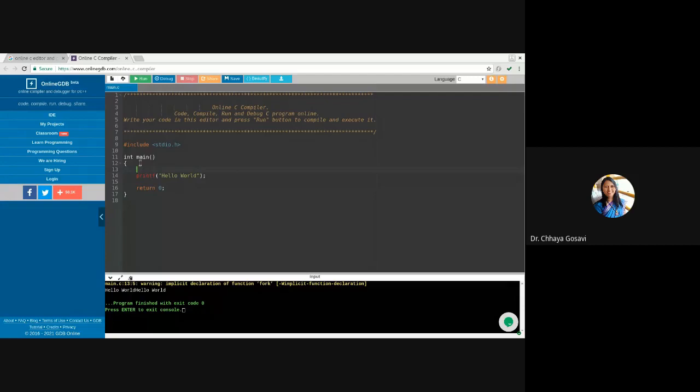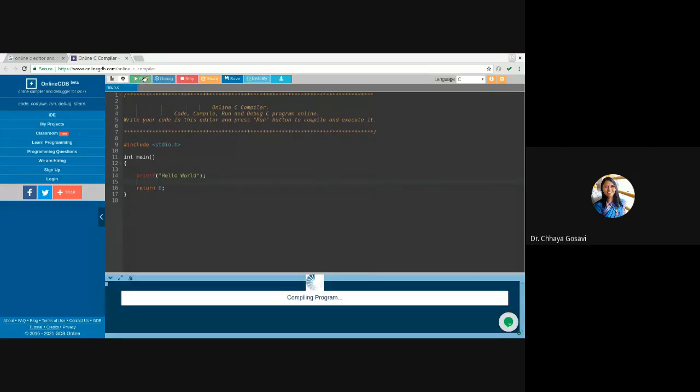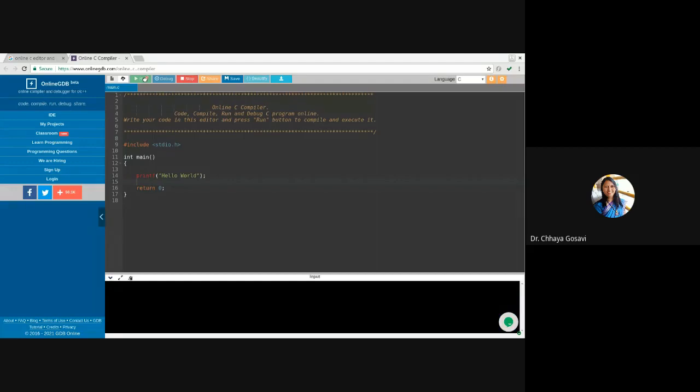The C compiler is visible. A normal C program with a hello world statement. If I run this, I'm getting the output hello world. Okay, I'm not using fork here.